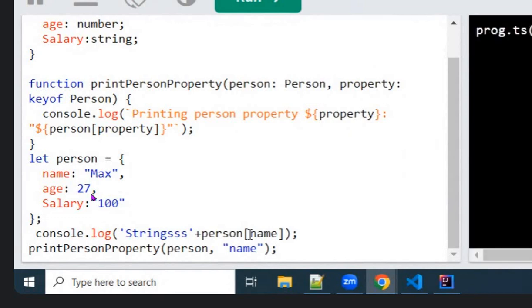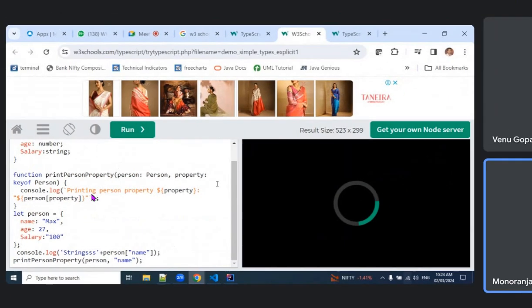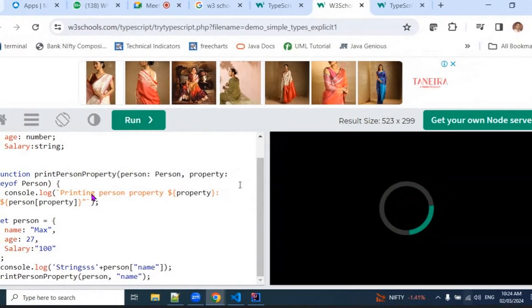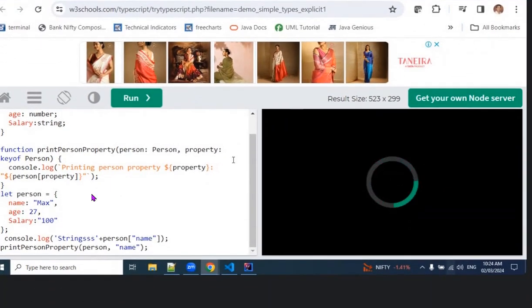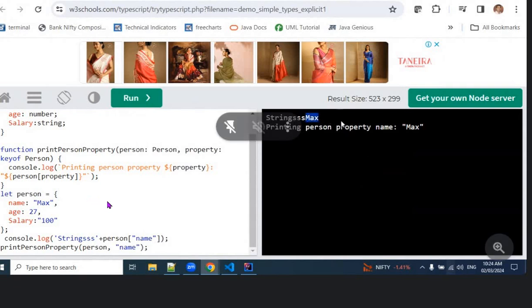Let's see. Yes, double quote. That is a string. Now it is done.